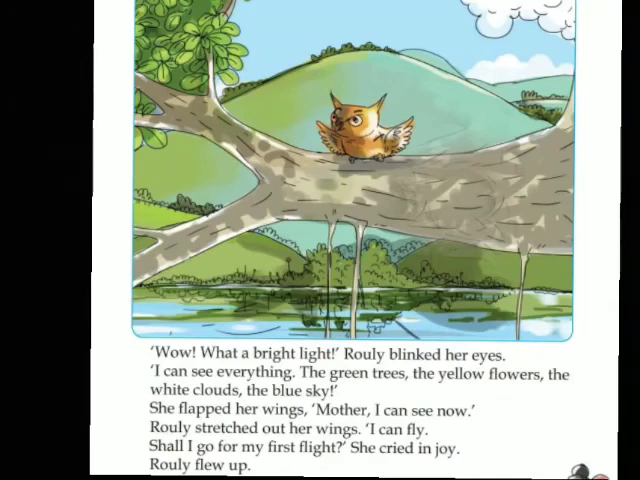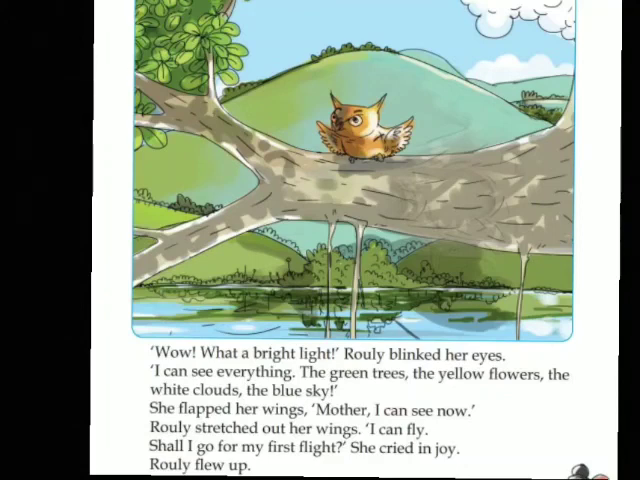Wow, what a bright light. She could see everything clearly. So she is telling that it was a bright light. Rowley blinked her eyes, closed her eyes. Blinked means closed and opened her eyes. I can see everything, the green trees, the yellow flowers, the white clouds, the blue sky. So she could see everything.